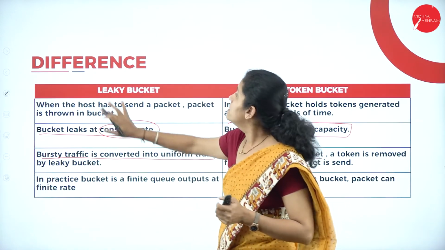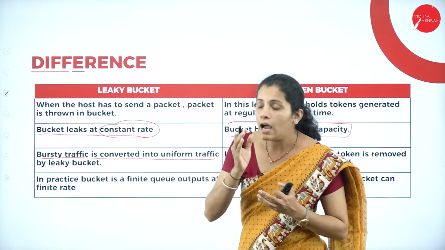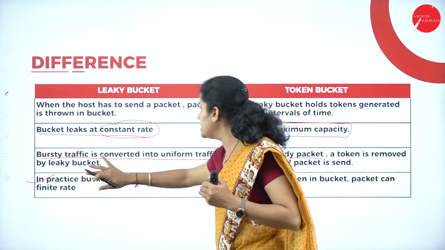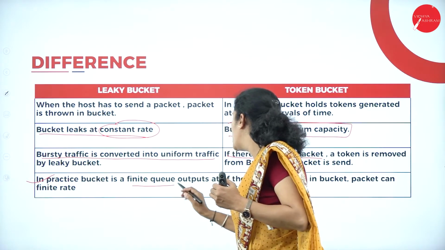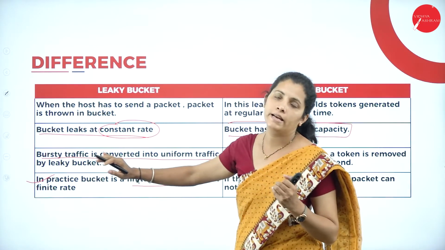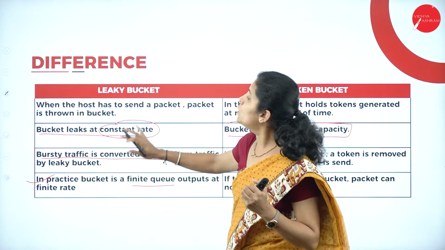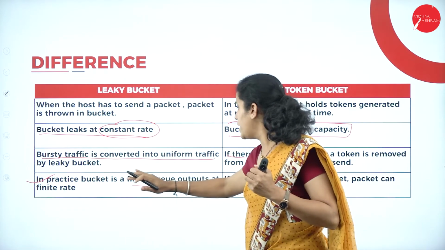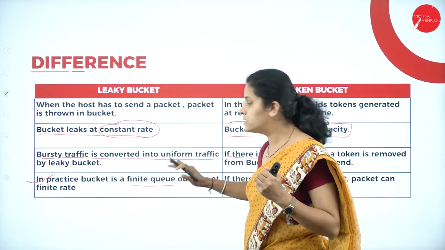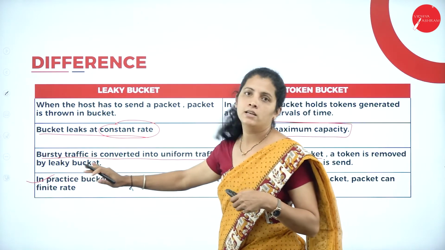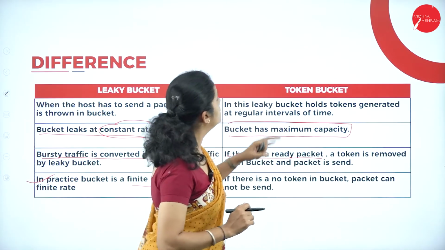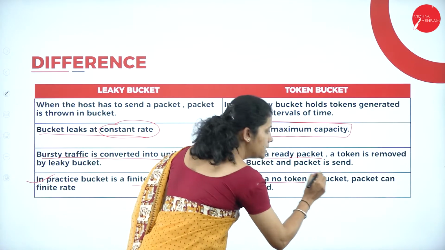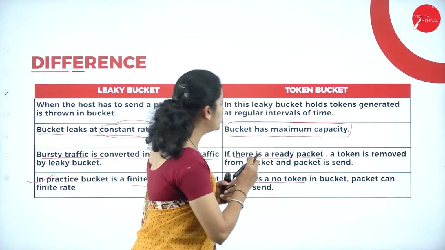Whereas in leaky bucket, the last difference here is that in practice, the bucket is a finite queue that outputs at a finite rate. That means to implement leaky bucket, we use a finite queue and the output is at a finite rate. Whereas in token bucket algorithm, if there is no token in the bucket, the packet cannot be sent.